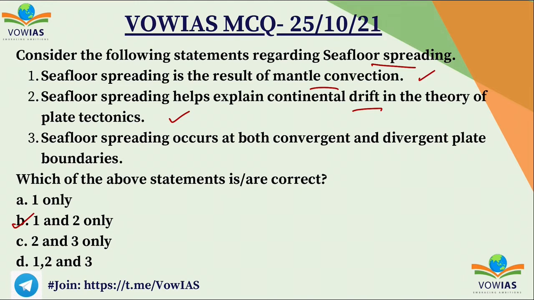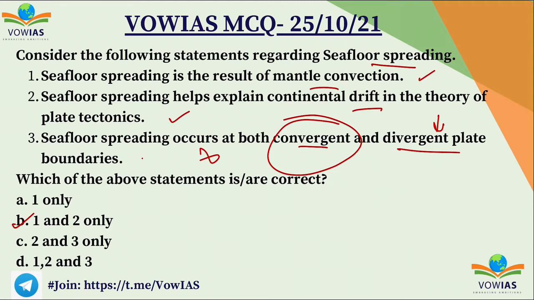And the third statement says that seafloor spreading occurs at both convergent as well as divergent plates. This is wrong because seafloor spreading occurs only at the divergent plates and not at the convergent plates, because at the convergent plates you will have the subduction zone where one plate will go beneath the other, and at that place there will be no seafloor spreading happening.